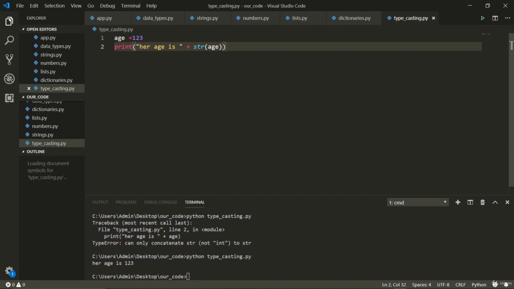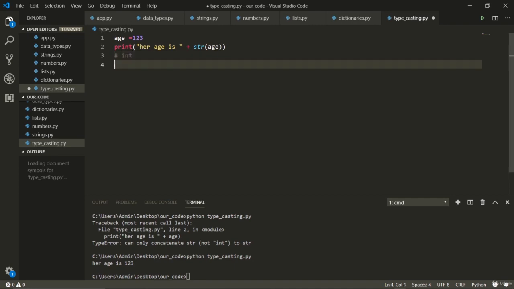Now this is very interesting, but where else can you use it, and what are its limitations? Because it seems like you can almost convert anything into a string, right? But you cannot always convert a string into an integer or a float. For example, a name of someone cannot be converted into an integer. That doesn't make any sense.